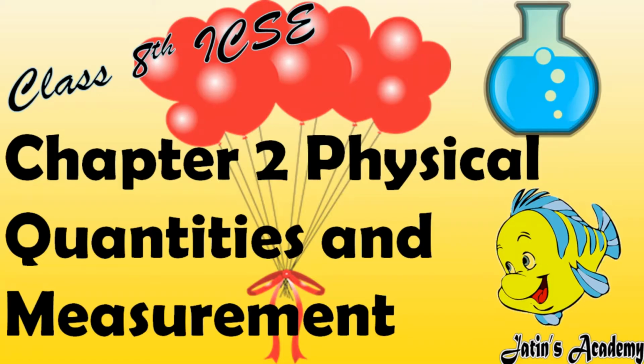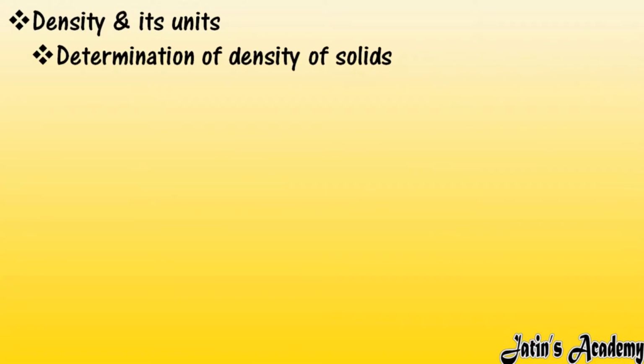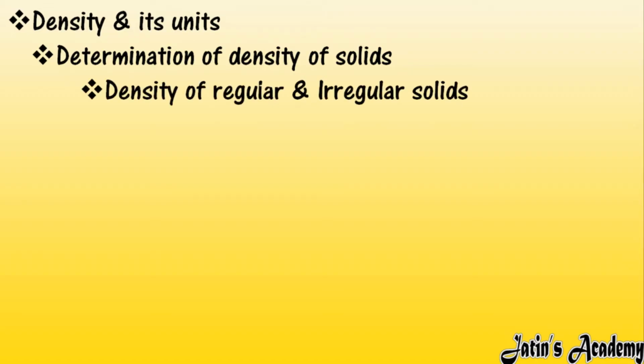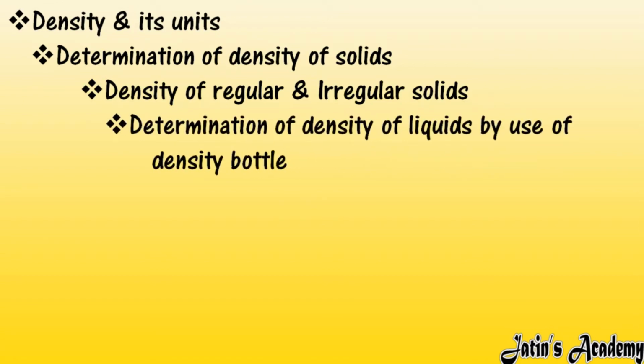So today in this class we are going to start with the second chapter of physics, class 8 ICSE, that is physical quantities and measurement. So in this class we are going to start first of all with the density and its units. Then we are having determination of density of solid. Then we are having density of regular as well as irregular solids. Next we are having determination of density of liquids by the use of density bottle.